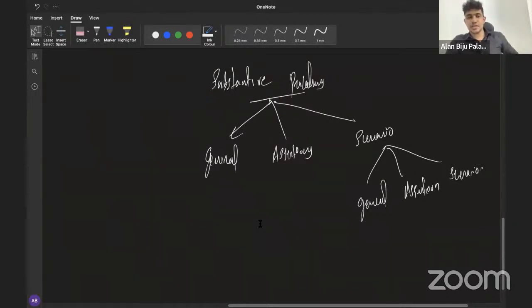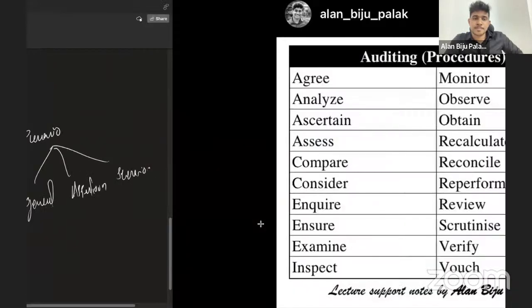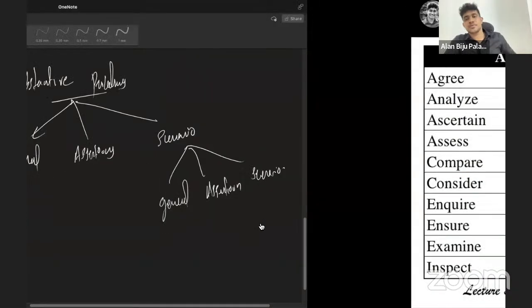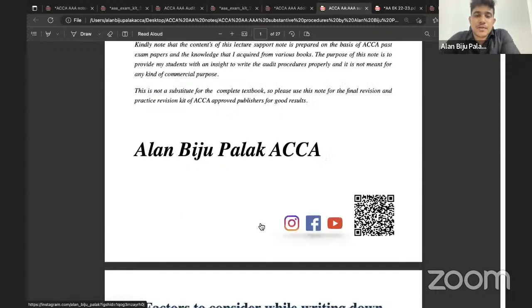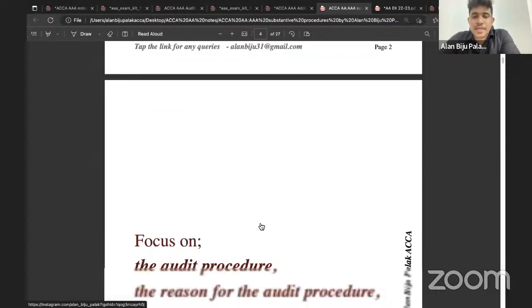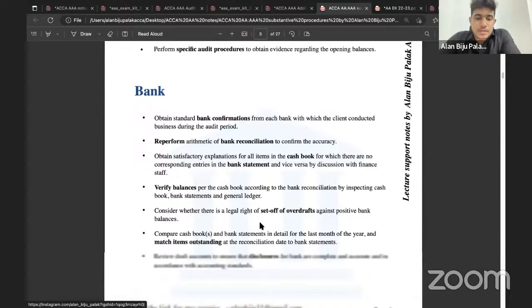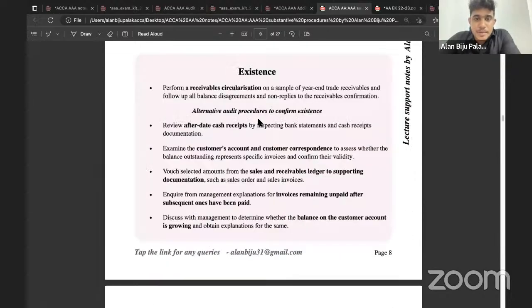I've already shared with you one file based on substantive procedures. We have also discussed it in our regular session, and in addition you can also download it from the net. This is the file I have shared with you regarding substantive procedures. In this file, we have already covered a lot of substantives from each area. These are the common substantives that will normally be asked in almost all your questions.